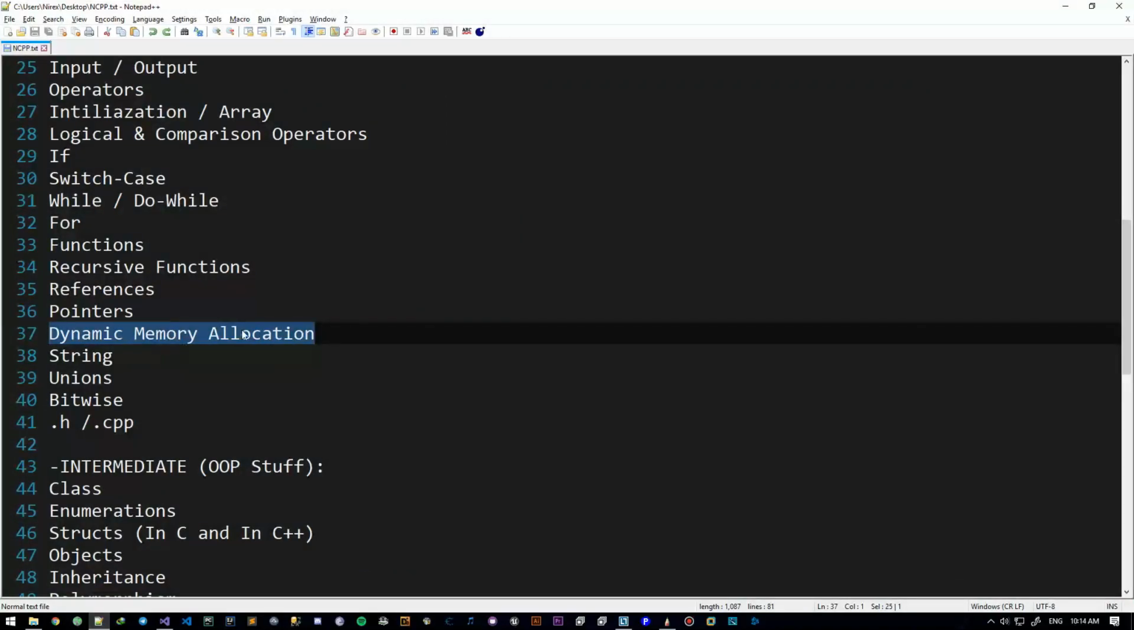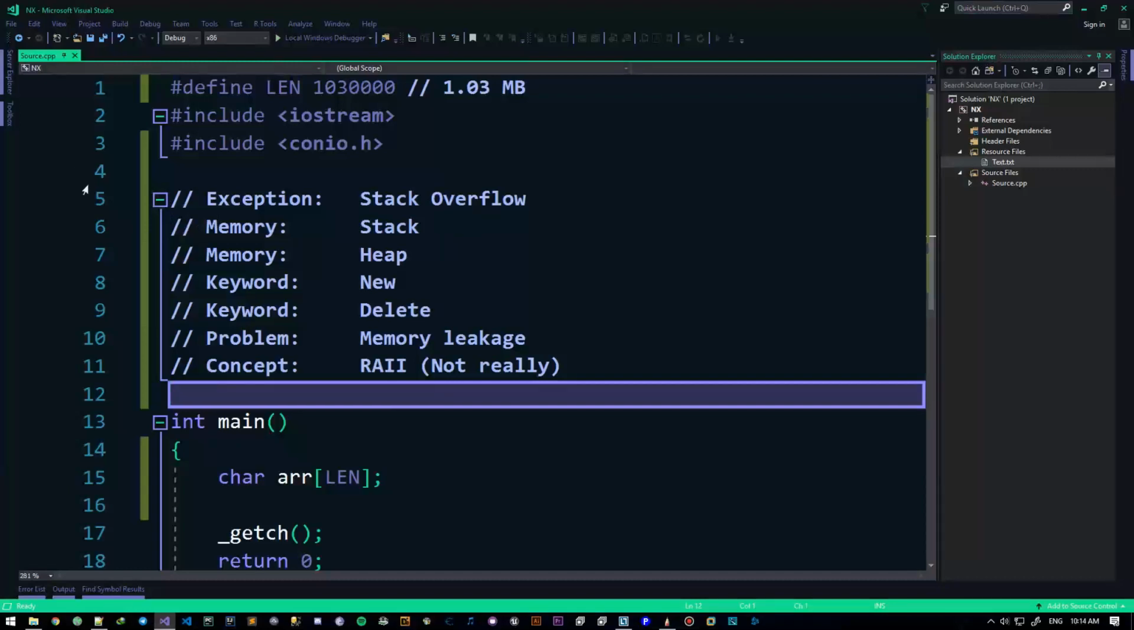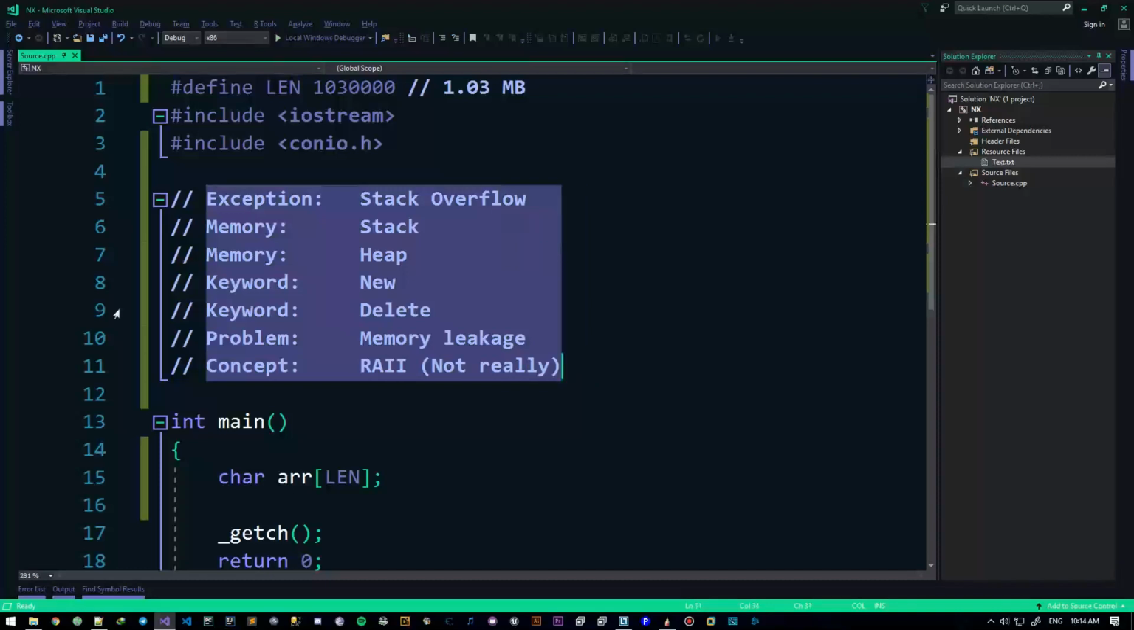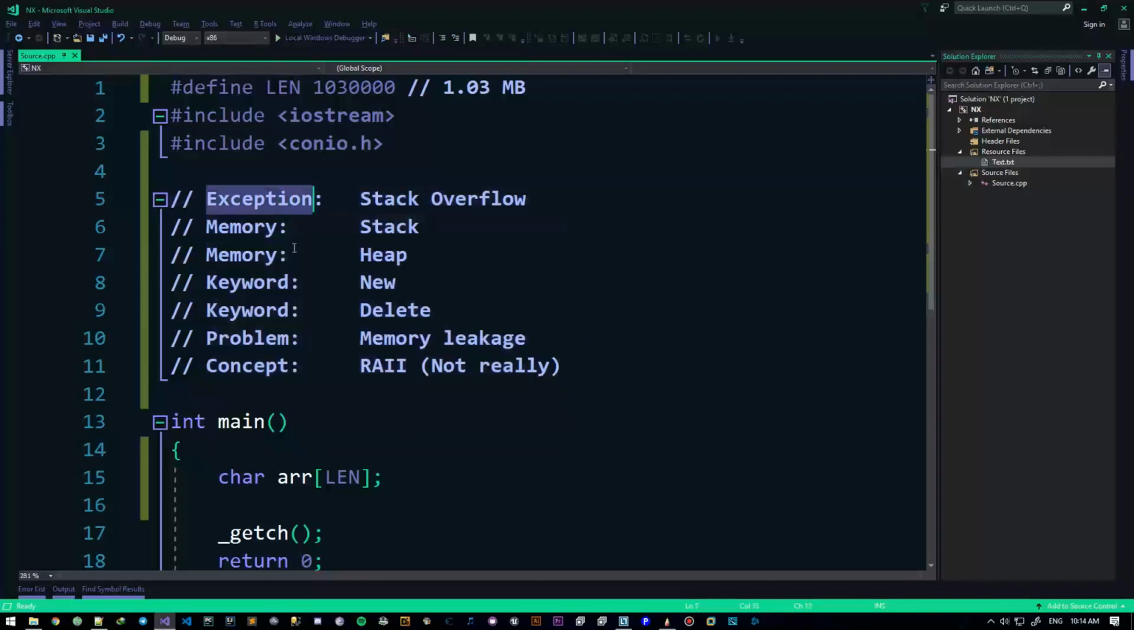In this video we're going to talk a little bit about dynamic memory allocation in general, and that's just a topic. In that topic we're going to explain all of these things right here. We have an exception, which is stack overflow. It's a kind of error that causes your program to crash. Let's just call it the exception for now.